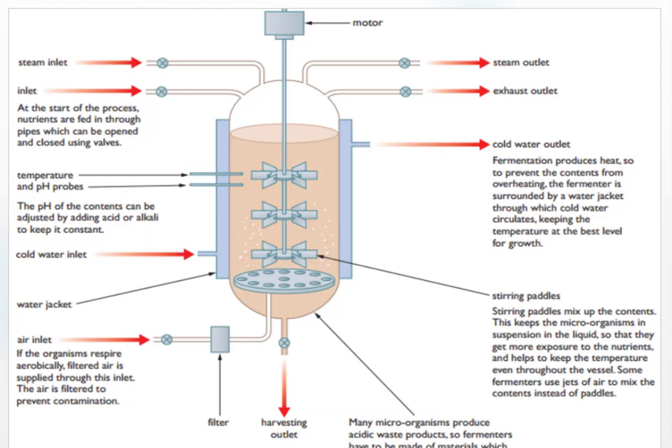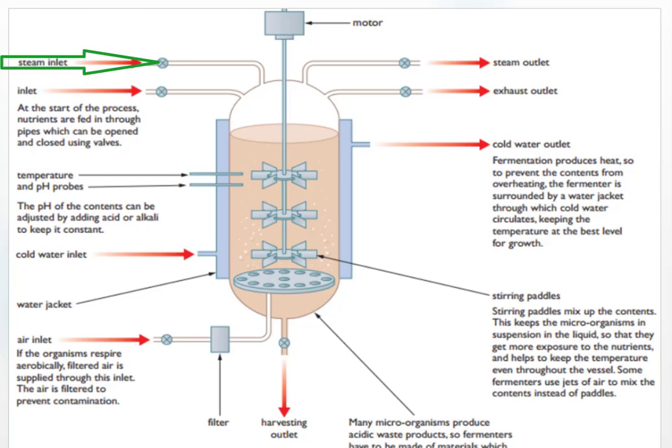This special fermenter has an inlet pipe. Here it is. This inlet pipe is the passage where all the nutrients and cultured microbes pass into the fermentation tank. Another is a steam inlet.